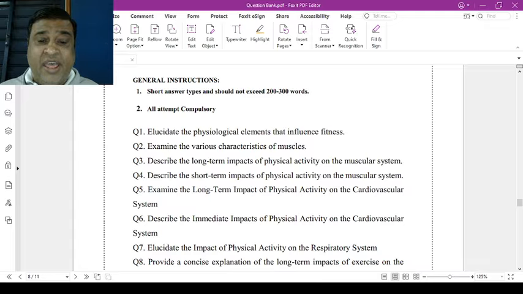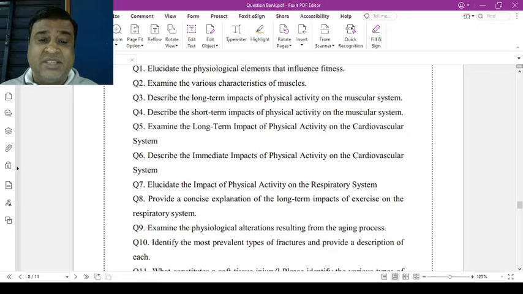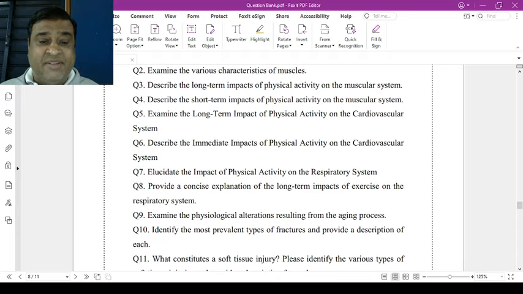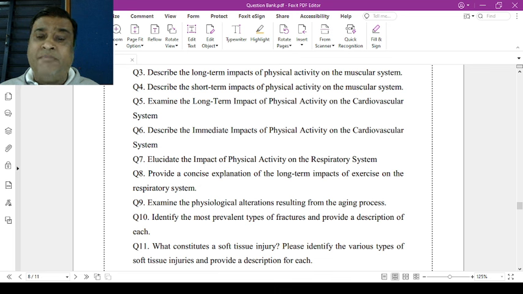Question number 5, examine the long-term impacts of physical activities on the cardiovascular system. Question number 6, describe the immediate impacts of physical activities on the cardiovascular system. Question number 7, elucidate the impact of physical activities on the respiratory system. Elucidate means आपको explain करना in a proper way.